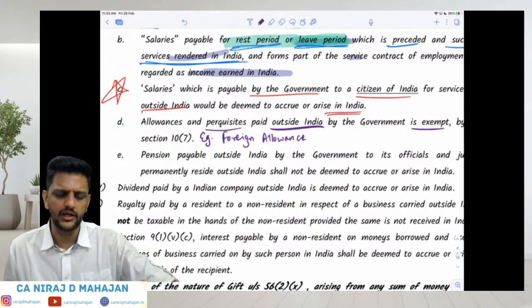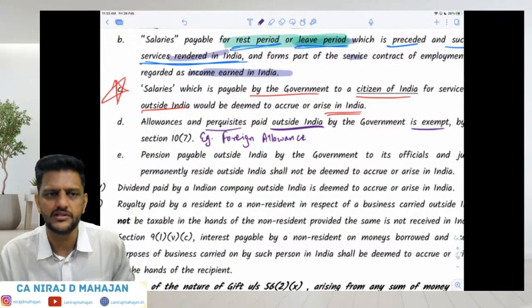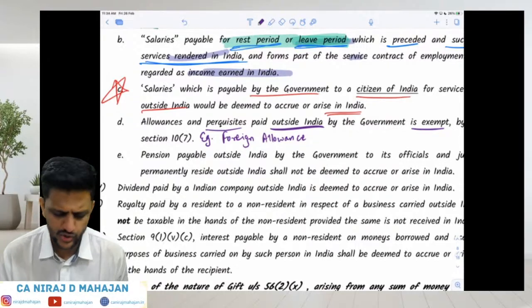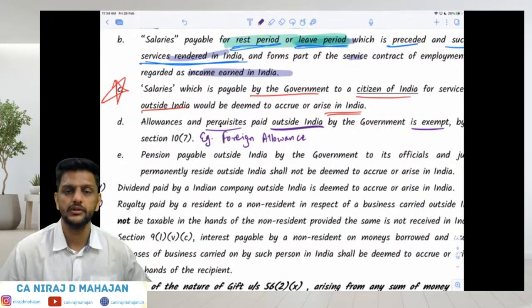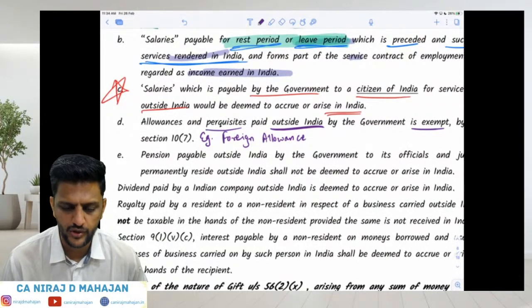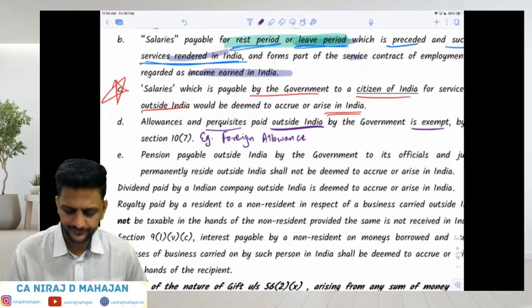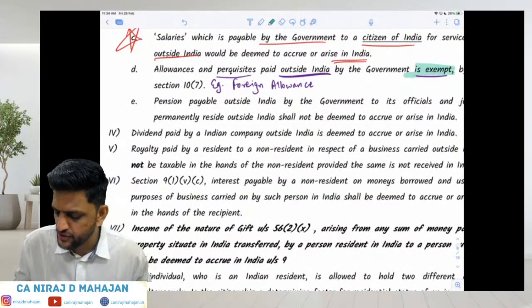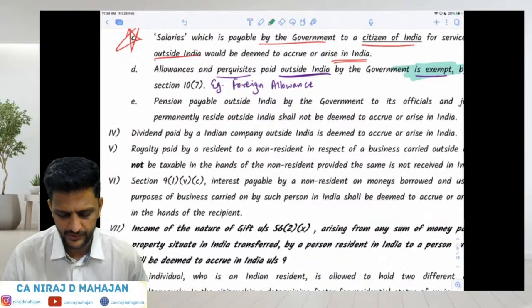Uniform allowance, meal allowance, transport allowance, library allowance, then entertainment allowance, medical allowance, telephone allowance. There are so many allowances. Similarly, one of them is night shift allowance. So similarly here, we also have foreign allowance because the employees are working outside India. Got it? Is it taxable or not taxable? It is exempt. It is not taxable. Clear?